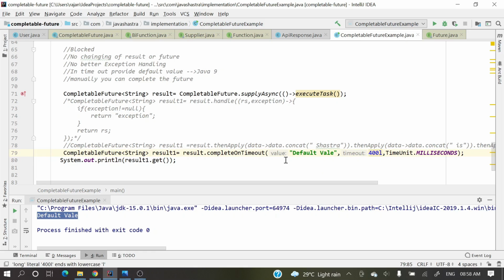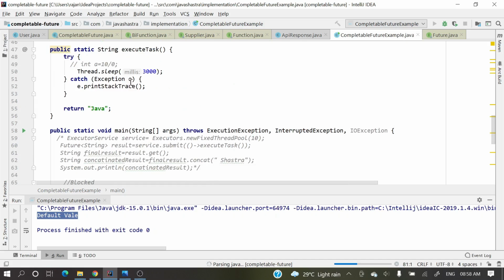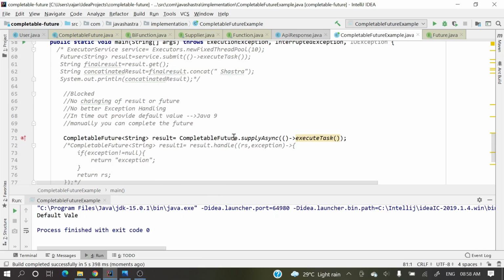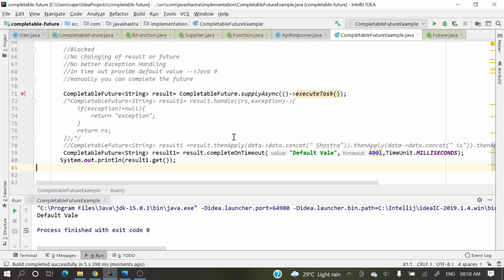Definitely 4000 means it will not give the default value, it will come as Java, because here we are providing 3000 millisecond as a delay. So definitely we'll get Java. Why are we still getting the default value? We provided 400 millisecond, we should provide 4000, no? Now we'll get Java.